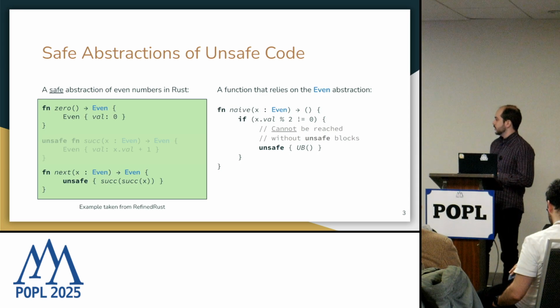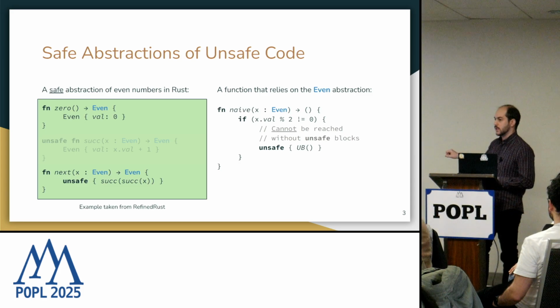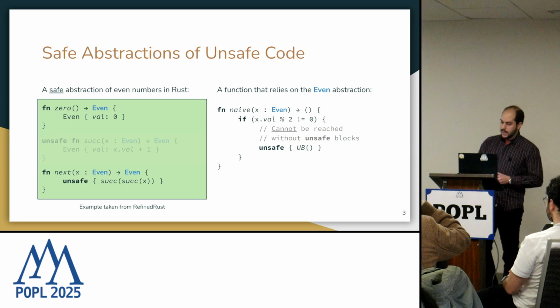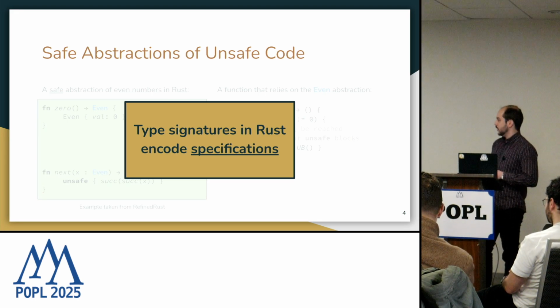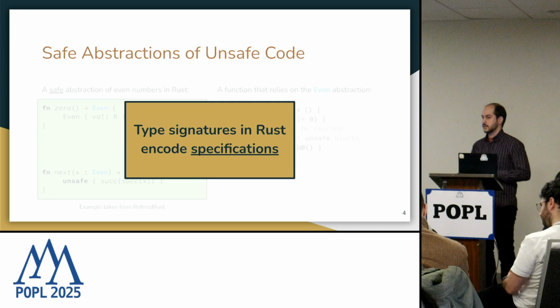Now the naive function is marked as safe, and we can be sure that the function is safe to execute as long as we only use safe functions from our even library. And we can ensure this even though we have usage of unsafe code inside, because it will never reach the if block. And this is the main idea behind the type system in Rust, that the type signatures in Rust actually encode specifications. We can do so by restricting the inputs that the function takes, assuming that as long as we have well-typed inputs, the function will execute safely.